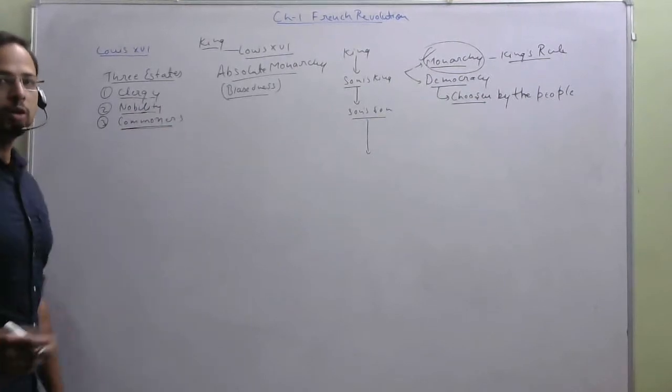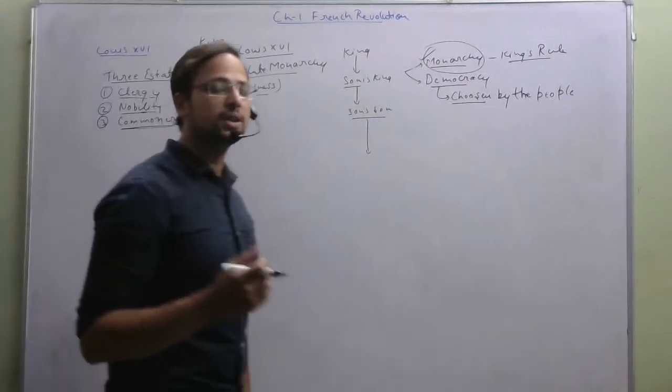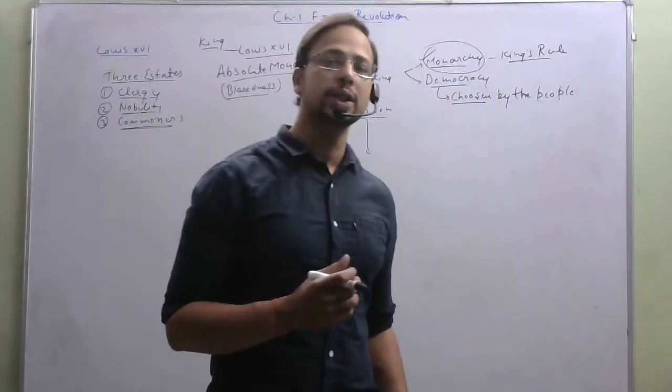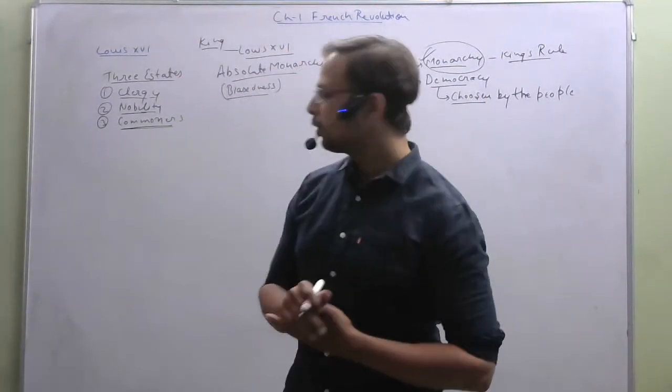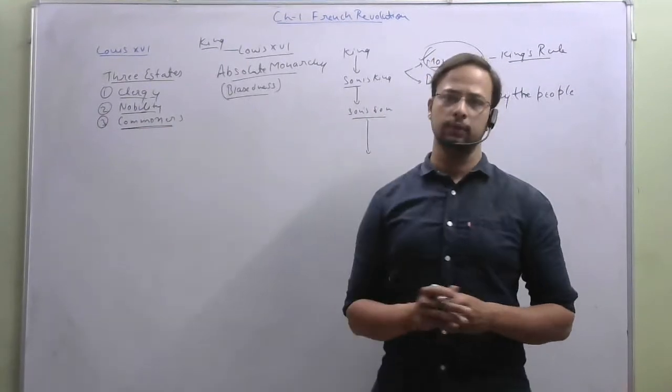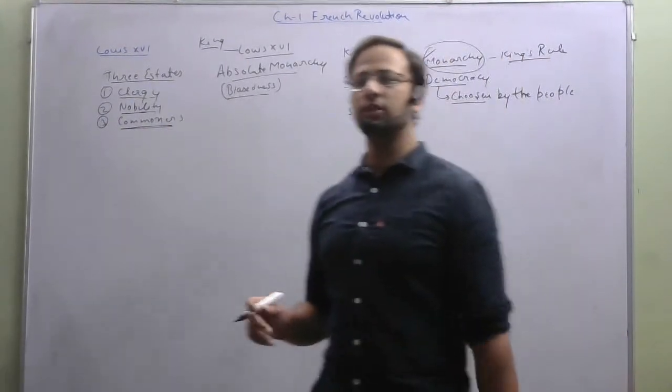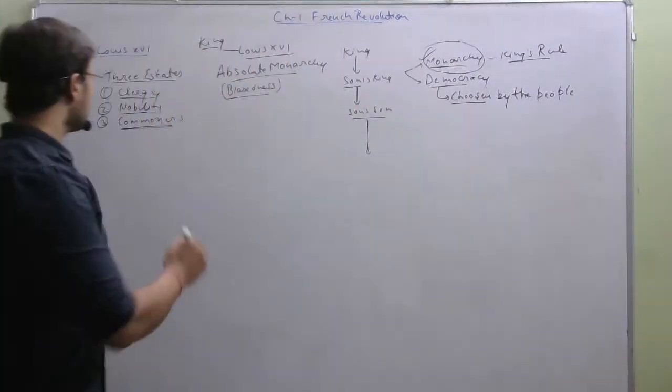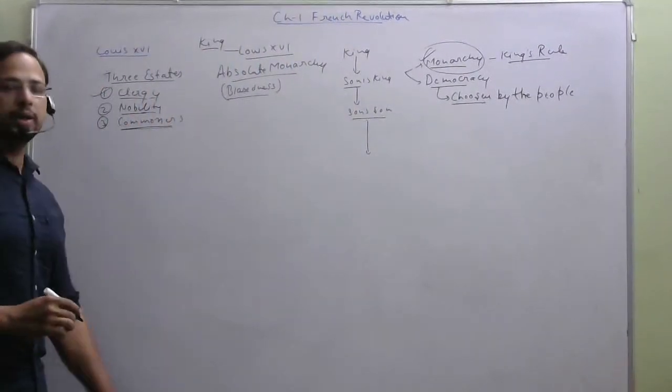Okay, so today we are going to have a brief discussion on what the clergies were, what the people in nobility were, and who the commoners were. So first of all, let us talk about clergy, that is, who the clergy are.